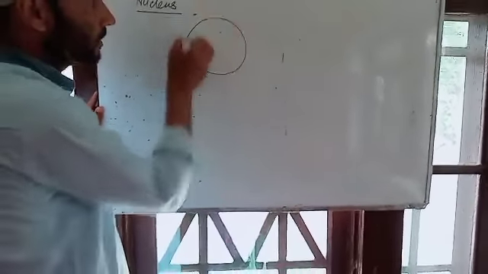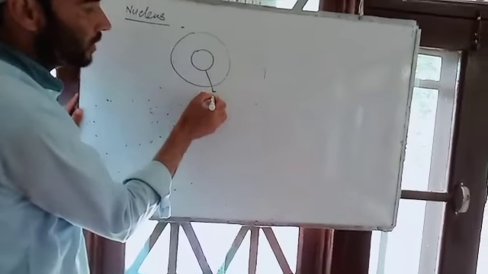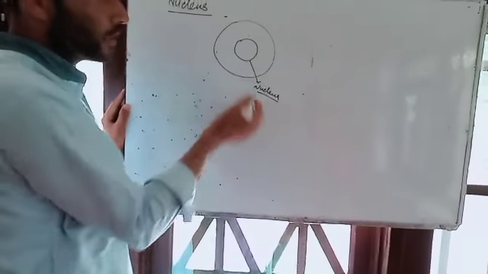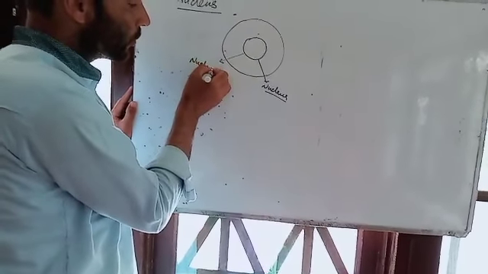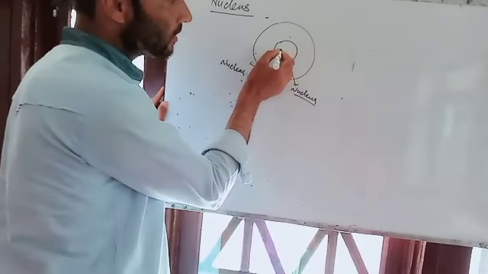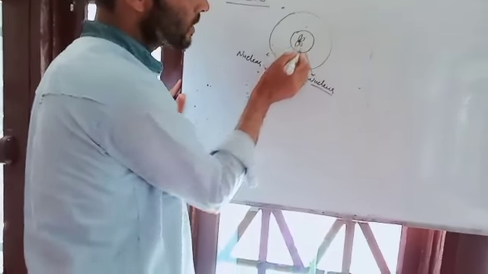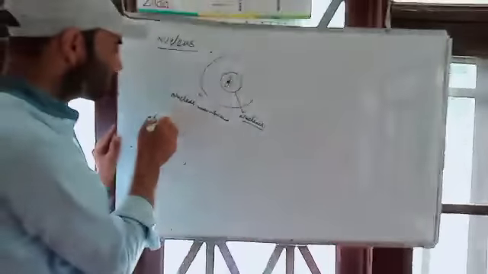Yesterday we discussed some points regarding the nucleus. This is the cell and this is the nucleus. I told you yesterday that the nucleus consists of a nuclear membrane, and there are thread-like structures known as chromosomes, like these. These chromosomes,